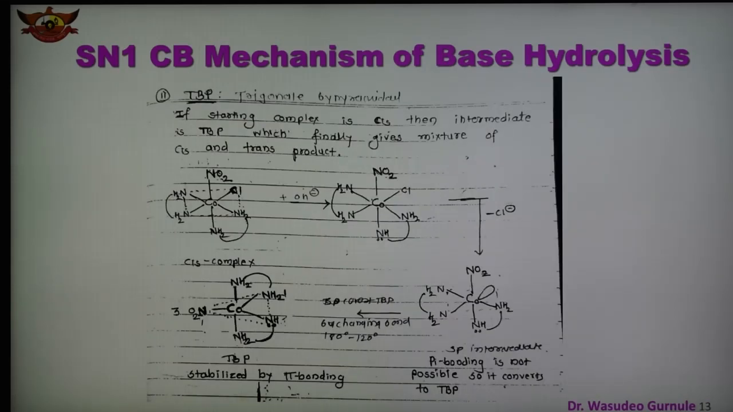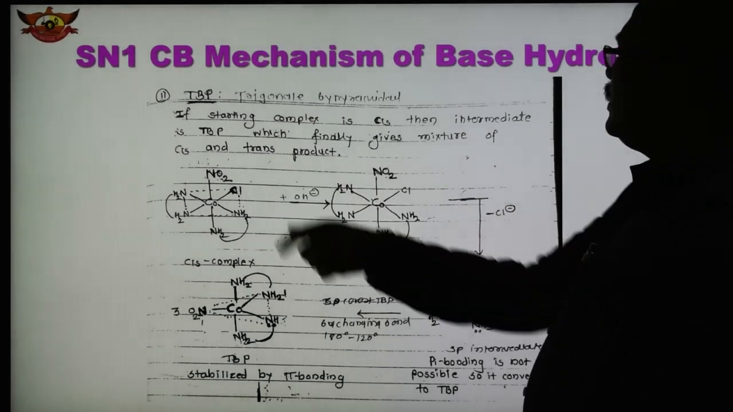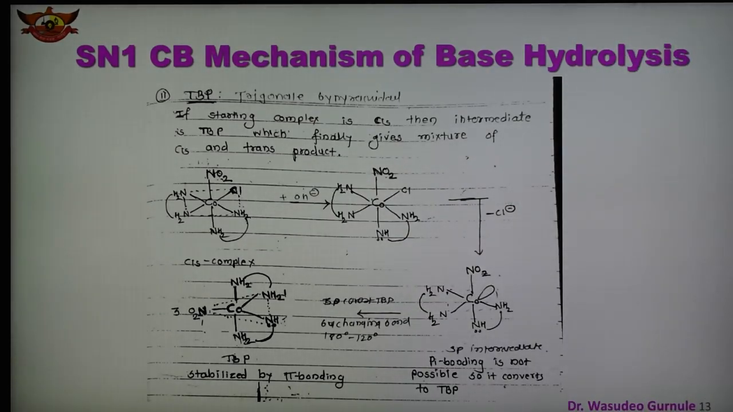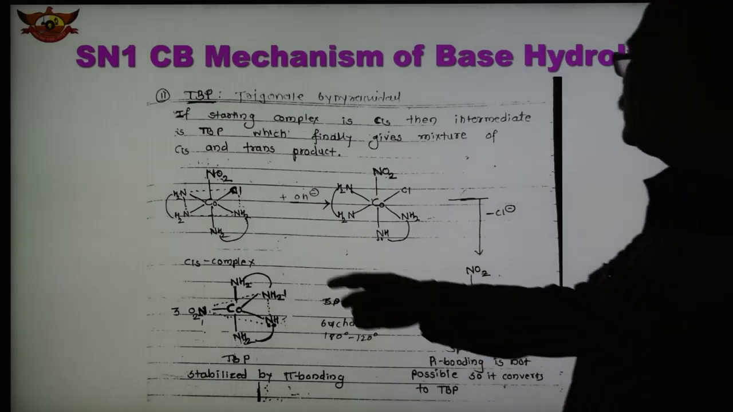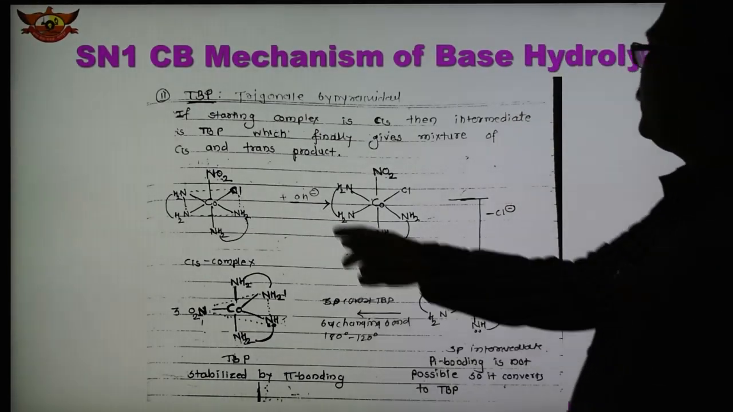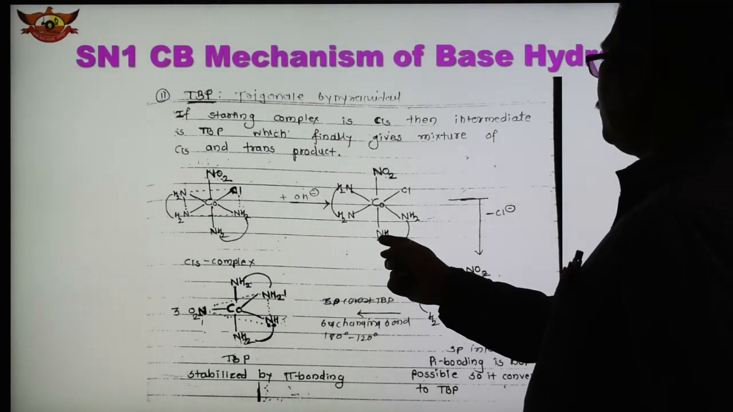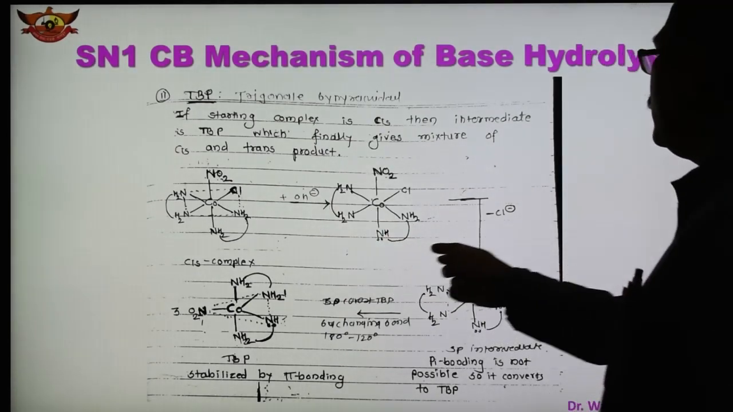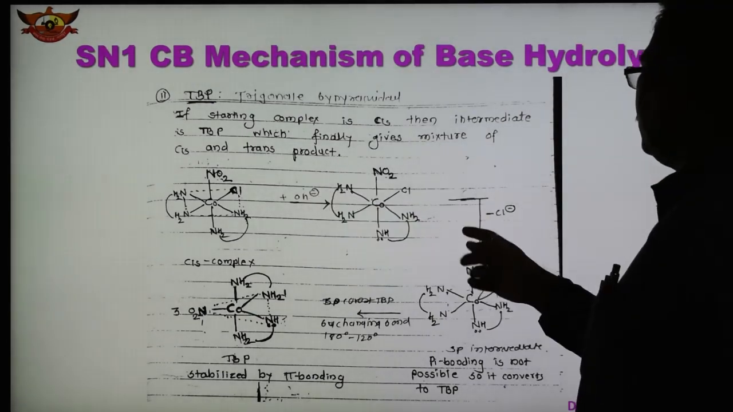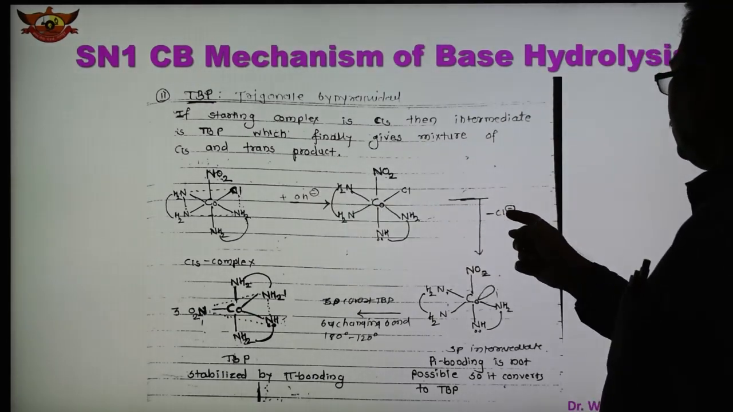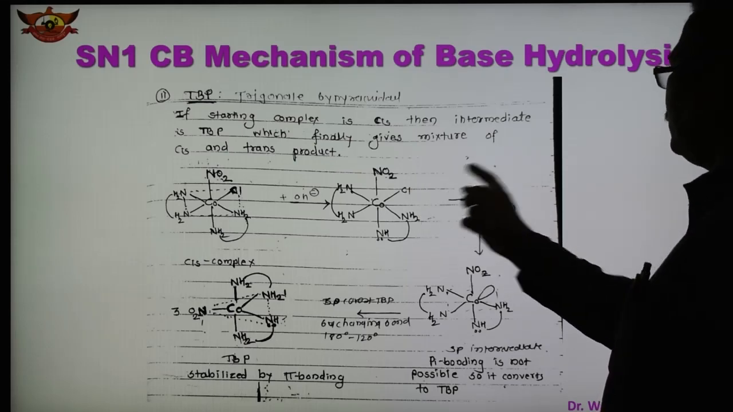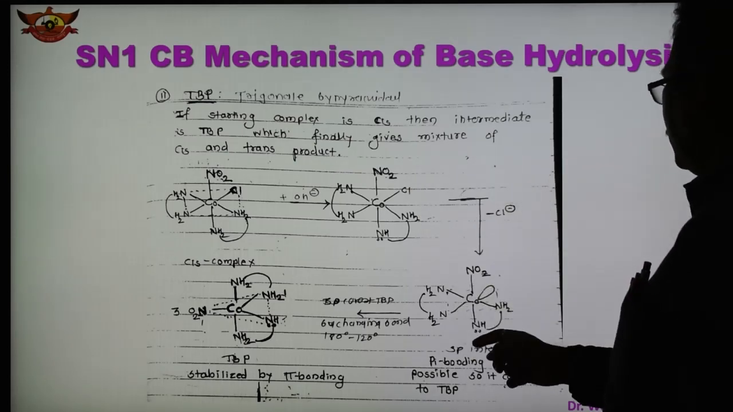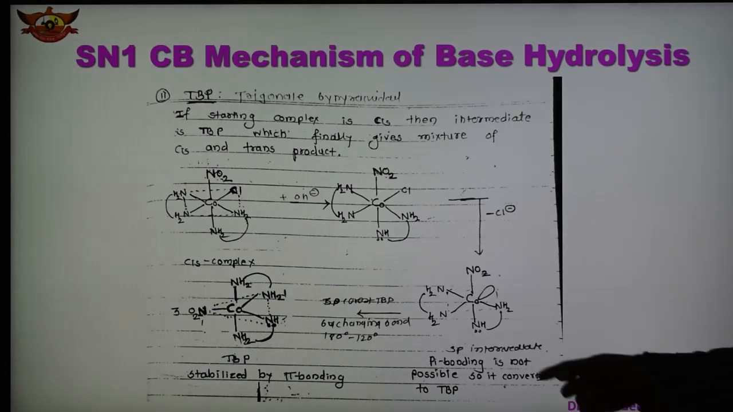In case of the second, trigonal bipyramidal intermediate, if the starting complex is cis, then the intermediate is TBP, which finally gives a mixture of cis and trans product. Here is shown how they give the cis and trans product. This is the cis complex in presence of OH minus. Again the proton from this is removed and abstracted by the OH and water gets released. Now if we remove the Cl, we get this trigonal bipyramidal intermediate.